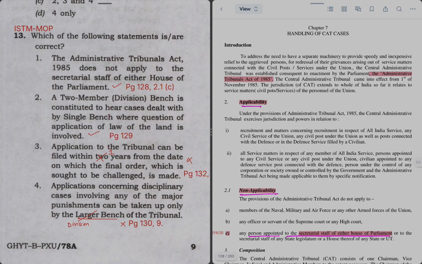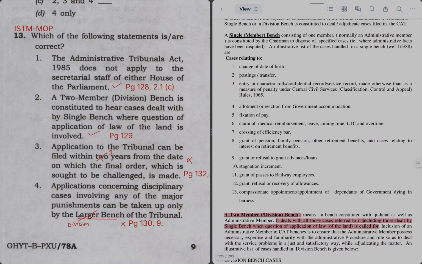A two-member bench is constituted to hear cases dealt with by a single bench where a question of application of law of the land is involved. So yes, on the next page, a two-member bench or division bench deals with all those cases. Refer to it, and those dealt with by a single bench when a question of application of law of the land is called for. So statement 2 is also right. Statement 3 says application to the tribunal can be filed within 2 years. On page 132 we'll see it is only 1 year from the date on which the final order which is being challenged is made. So statement 3 is wrong.